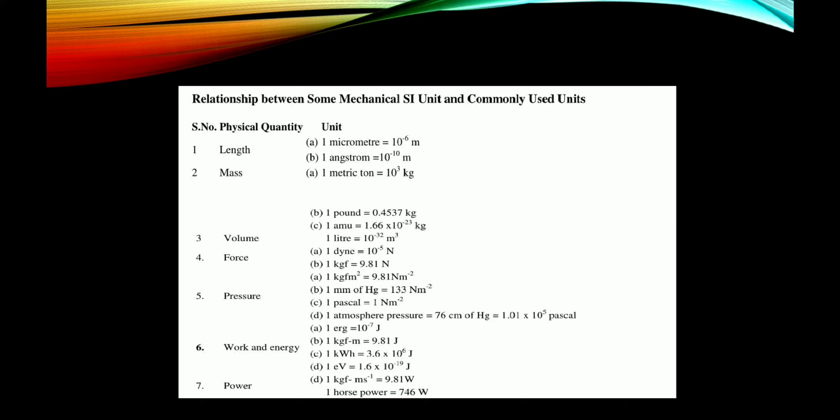Work and energy. 1 kilowatt hour is equal to 3.6 × 10^6 joules. 1 electron volt is equal to 1.6 × 10^-19 joules. 1 kgf meter per second is equal to 9.81 watt, and for power, 1 horsepower is equal to 746 watt.